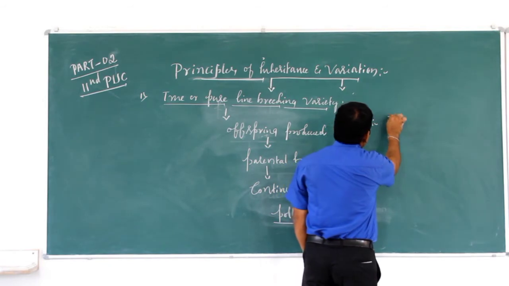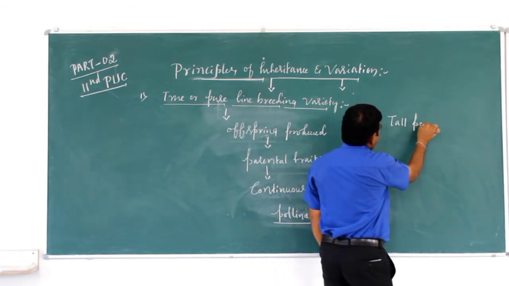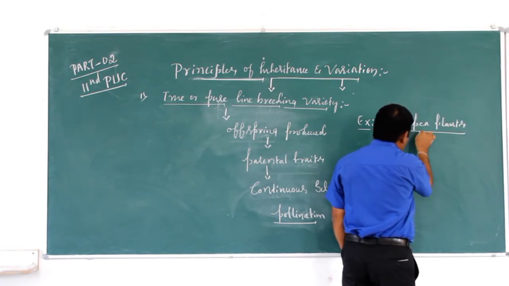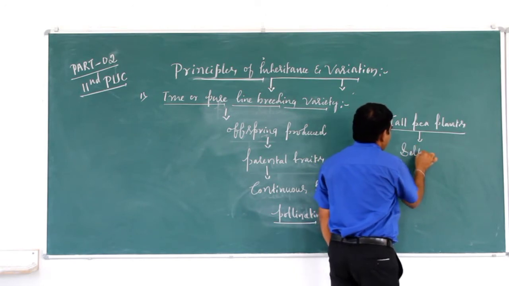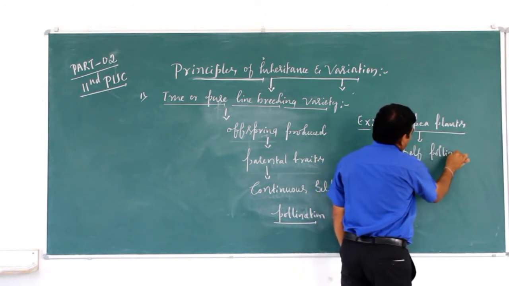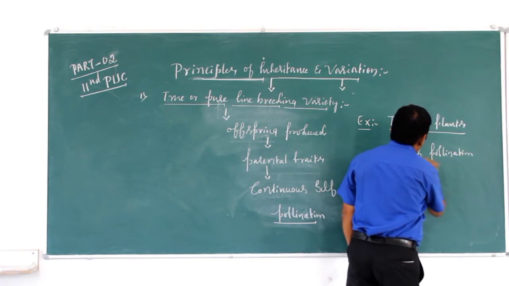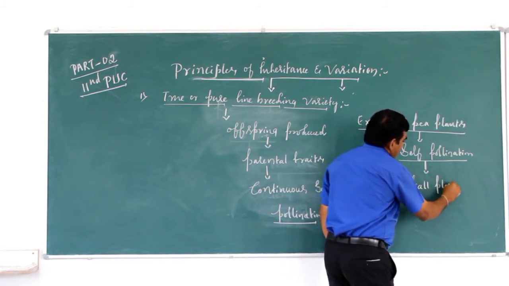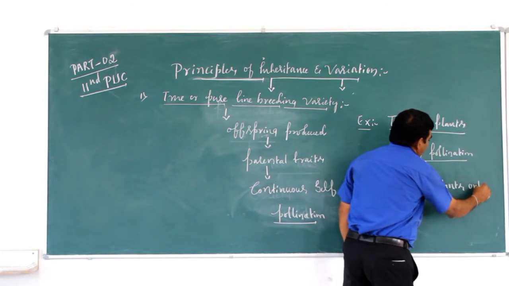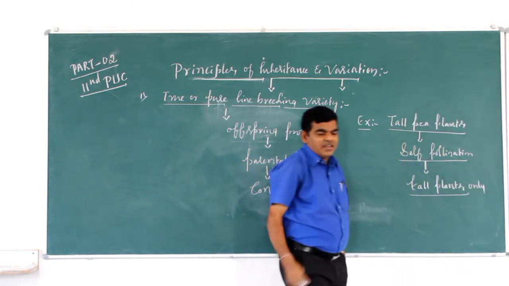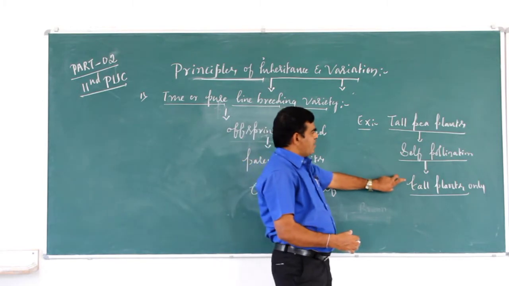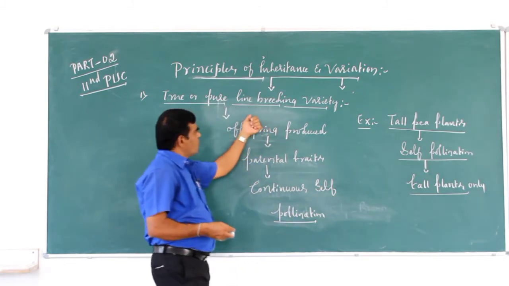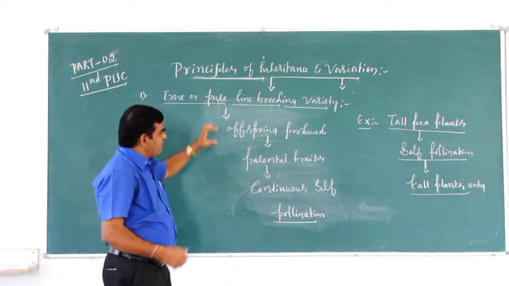For example, tall pea plants. On continuous self-pollination, they produce tall plants only, in all generations, because tall pea plants are continuously self-pollinated. Traits means characters.